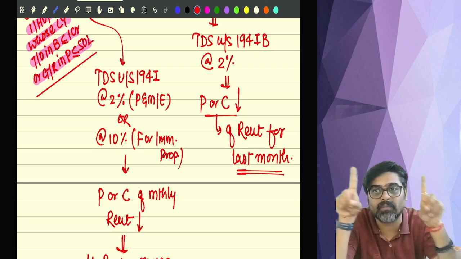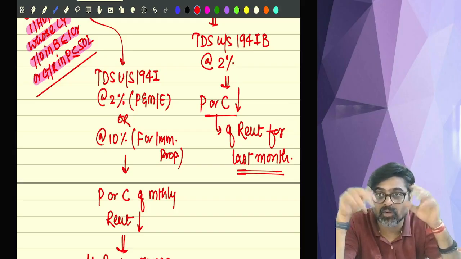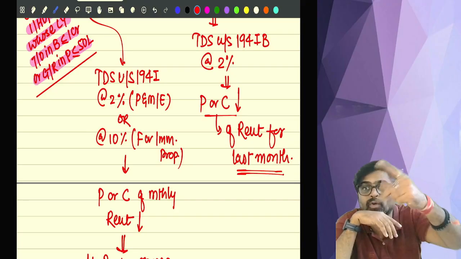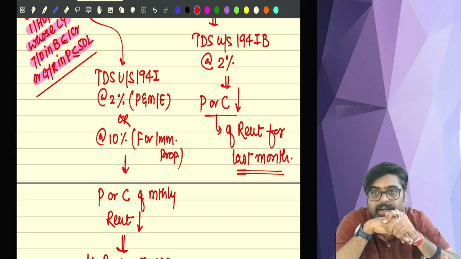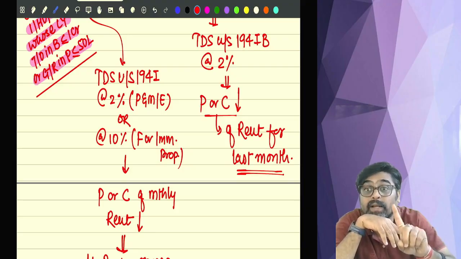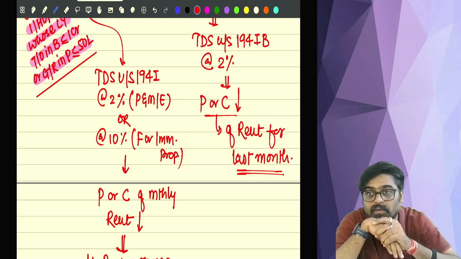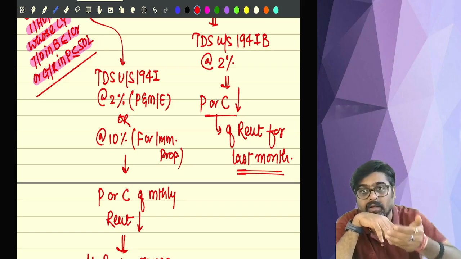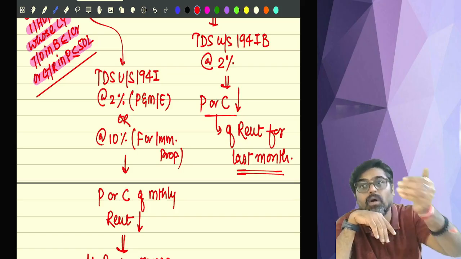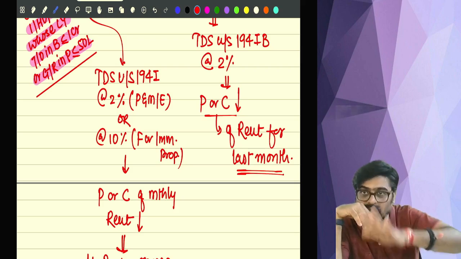And this time the TDS will not be 24,000, because the rent is not 12 lakh. From April to December, total rent is 9 months into 1 lakh, 9 lakh rupees. On that 9 lakh, you calculate 2%. So 9 lakh into 2% will be 18,000. That 18,000 will be deducted once from the rent of December month, because the tenant has vacated the property in the month of December itself. So March or December? December, because December is the last month of tenancy.